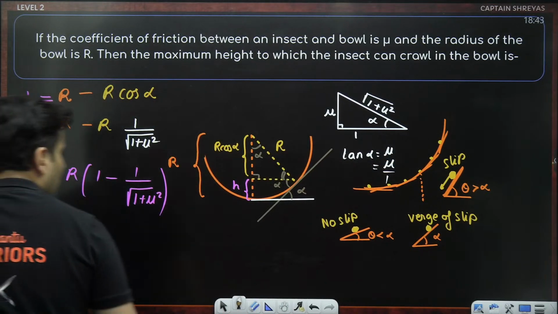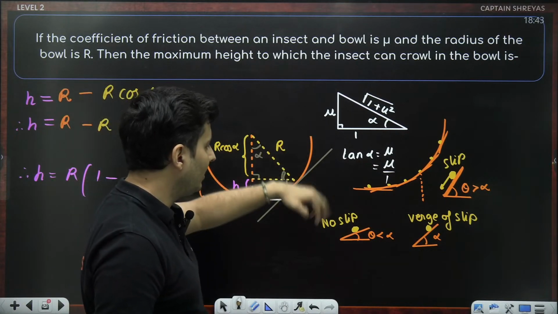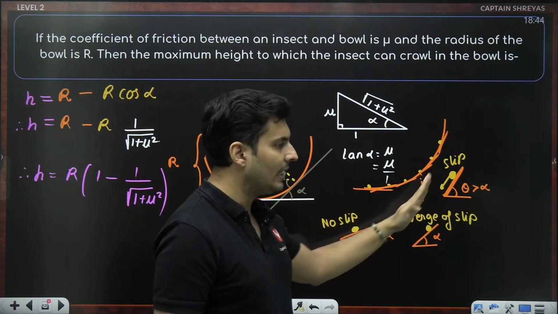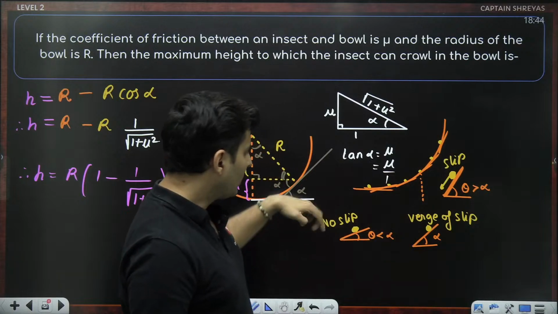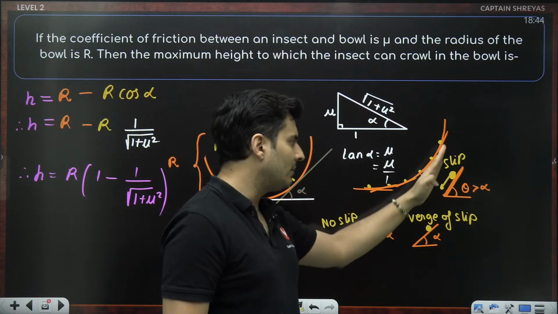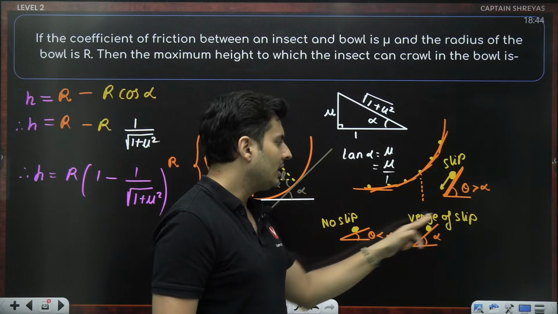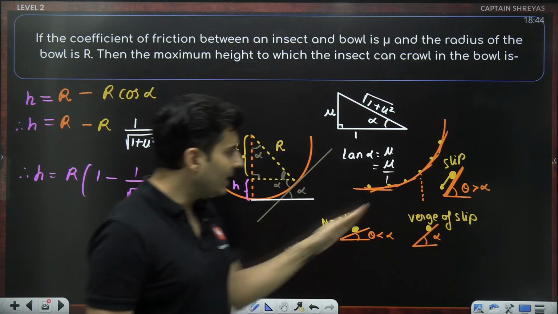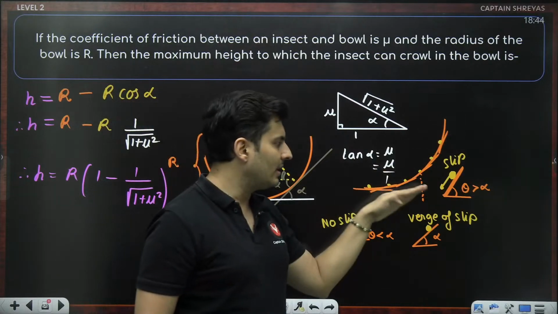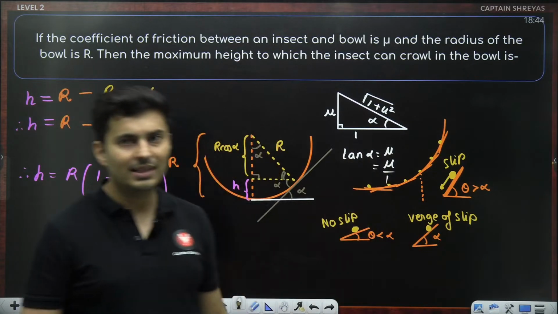Okay. So Ashwin, basically what happened is, in this question there was an insect which was crawling up. So when it was crawling, you can think as if it is climbing on an inclined plane which is getting steeper. So initially it is not so steep, so it is not slipping. But when it becomes too much, it begins to slip. So there is a point of inclination when it is on the verge of slipping. So that inclination will be such that if you draw a tangent to that bowl's surface, it will behave like an inclined plane with the angle of repose as the inclination.